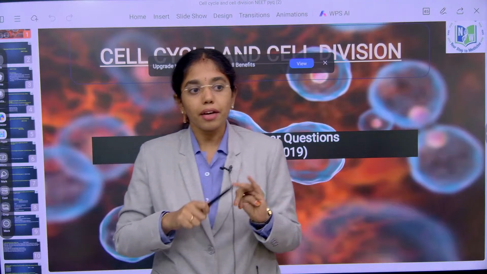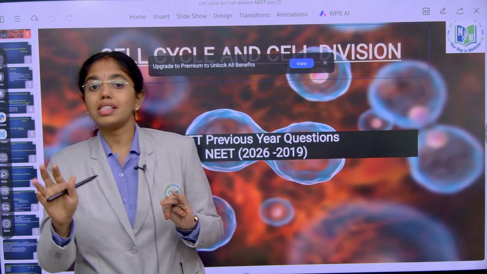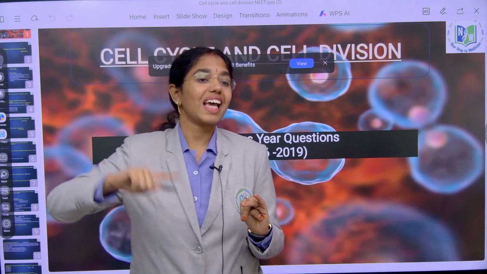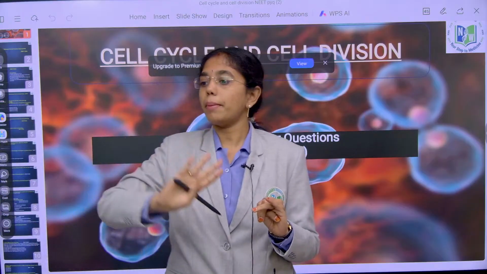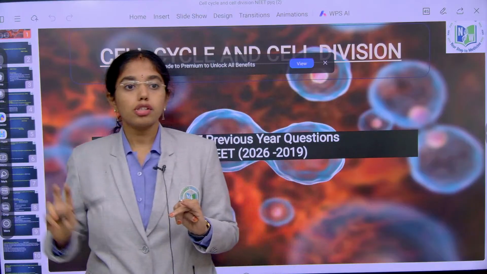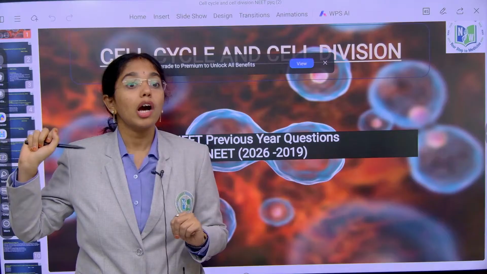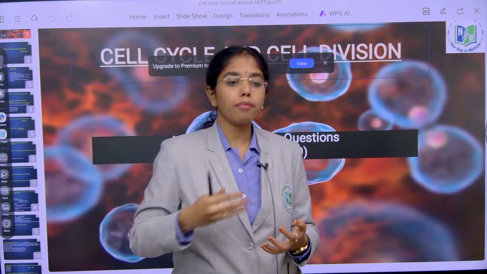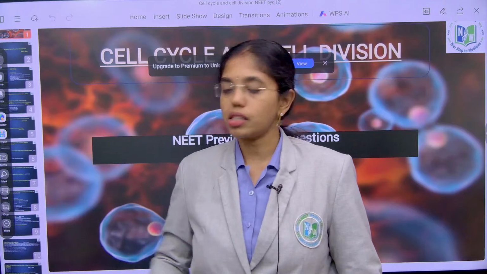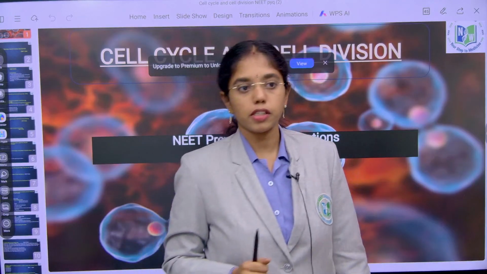G1 phase. Those cells which rarely divide will escape from G1 phase to G0 phase, and again they will come back to G1 phase. So that G0 phase is known as what? Quiescent stage or quiescent center. Name a few such cells: heart cells and nerve cells.